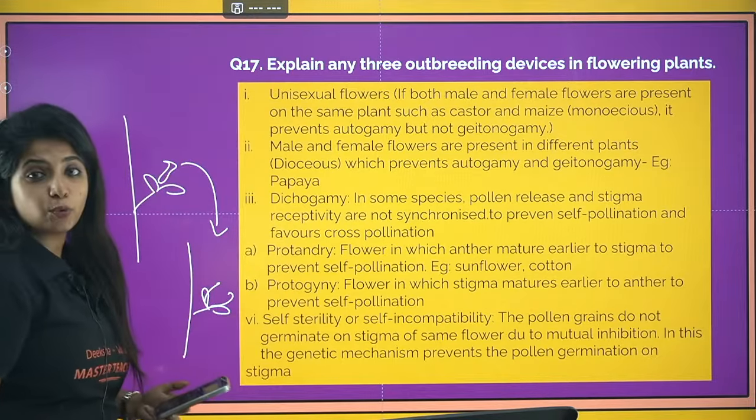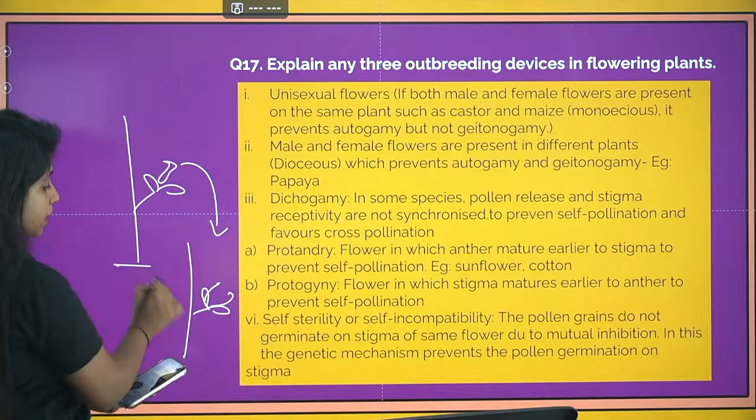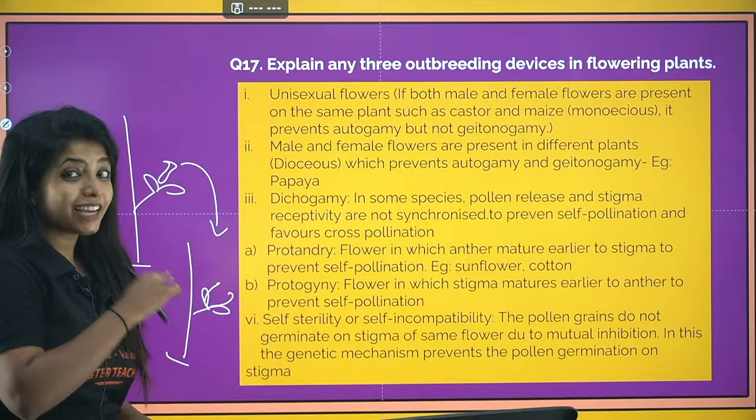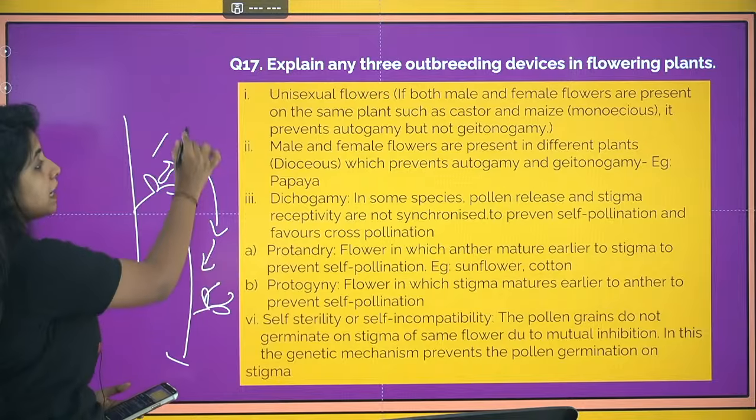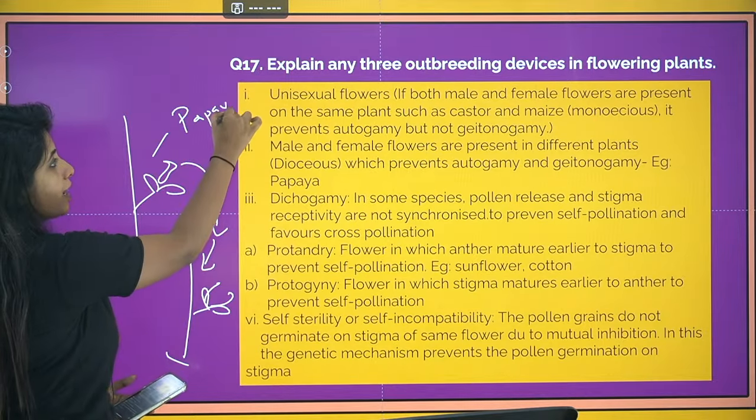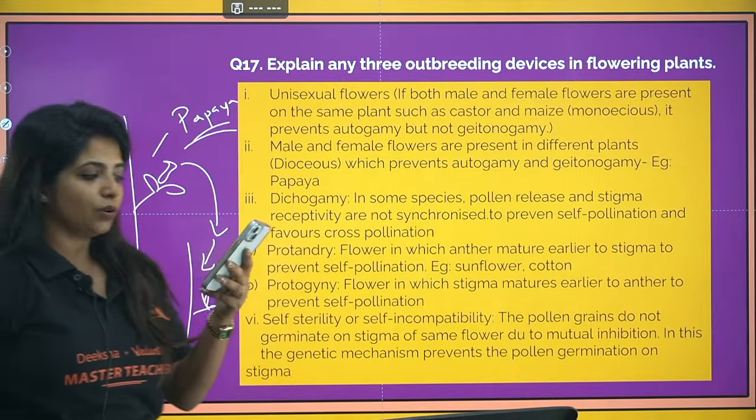These type of plants are known as dioecious plants, where the sexes are separate in 2 different plants. Dioecious means sexes are separate in 2 different plants. So this is a female plant, this is a male plant. Example of this is papaya. You can get a question from this as well.